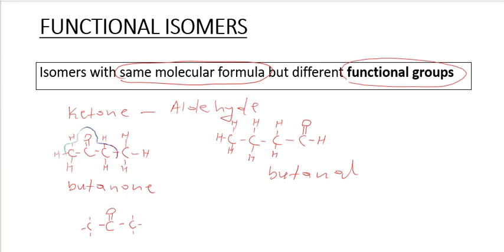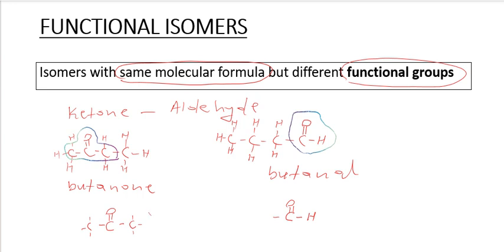That is the functional group in this structure, that is a ketone. Then the functional group of the other one, there is C double bond O, then there is a hydrogen there.